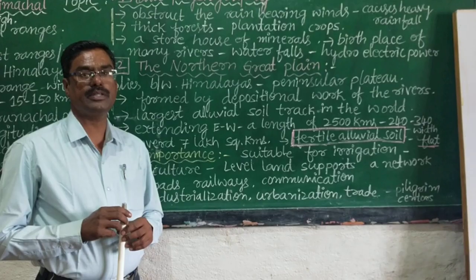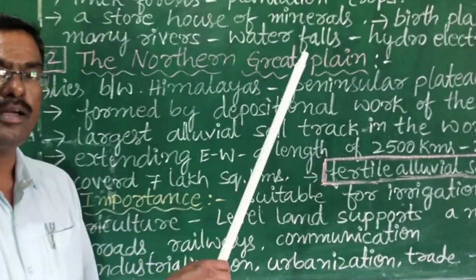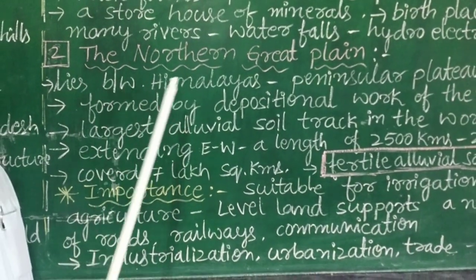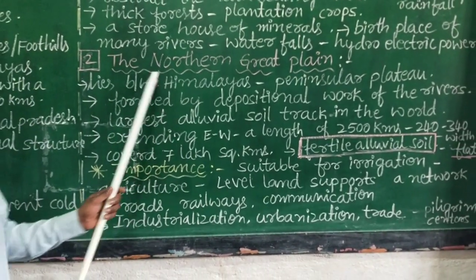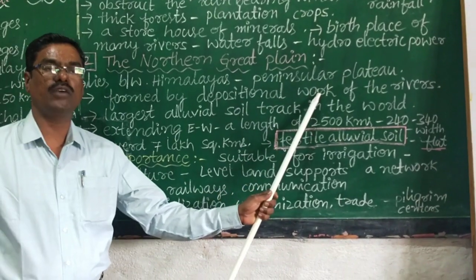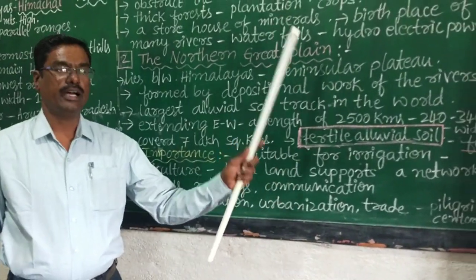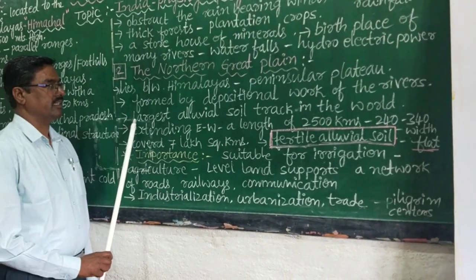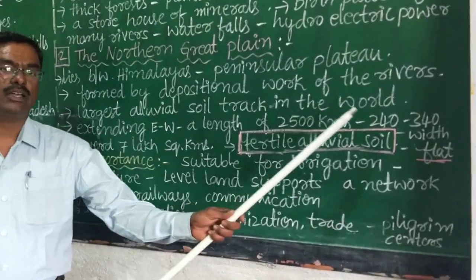The second physical division of India is the Northern Great Plain. The Northern Great Plain lies between the Himalayas and the peninsular plateau. The Northern Great Plain is formed by the depositional work of the three river systems, the Indus, Sutlej and Ganga, and Brahmaputra. It is the largest alluvial soil tract in the world.